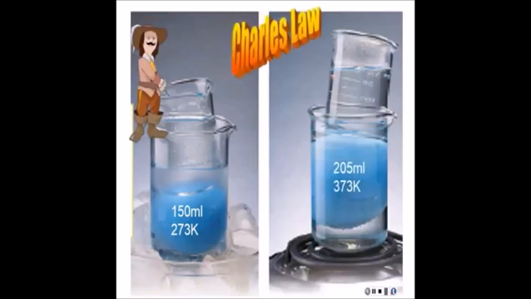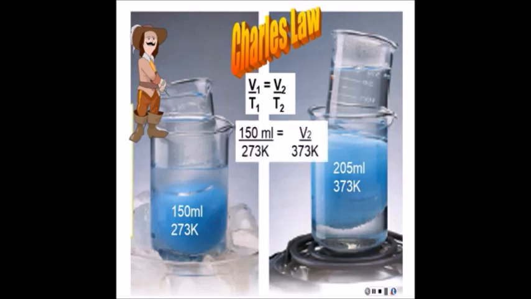And this gives us Charles' law, which is V1 over T1 equals V2 over T2. So what we say here is volume and temperature are directly proportional to each other, but you must have the temperatures in Kelvin degrees for this gas law to work. So you must remember that. And you can see by just plugging in the data, we would cross multiply and solve for V2, and we would come up with 205 mL.